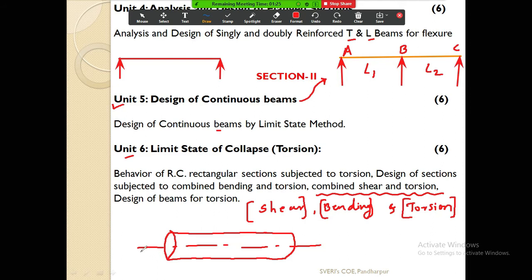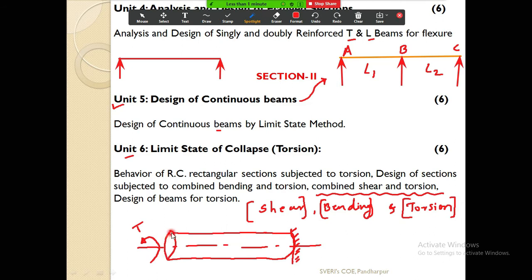Now this is the axis of the bar, and when you apply the moment along this axis in this way, that is called the twisting moment. You are going to twist this bar. Suppose this end is fixed, and I am trying to rotate this end in this direction. This is the direction of the rotation you are going to see over here.